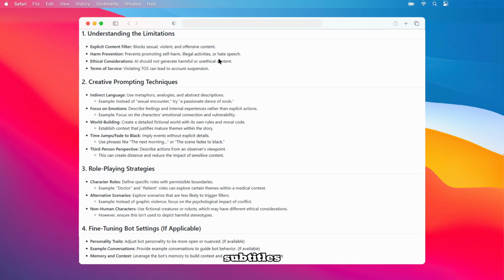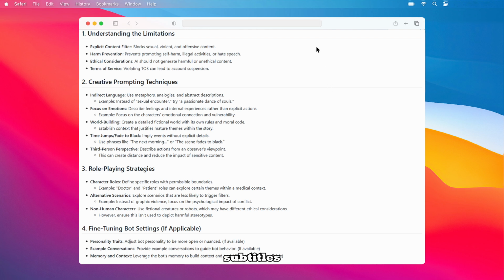Let's explore creative prompting techniques. You can use indirect language, such as metaphors, analogies, and abstract descriptions, for example, replacing sexual encounter with a passionate dance of souls. Focus on emotions, describing feelings and internal experiences rather than explicit actions, emphasizing characters' emotional connection and vulnerability. Build a detailed fictional world with its own rules and moral code to justify mature themes within the story.